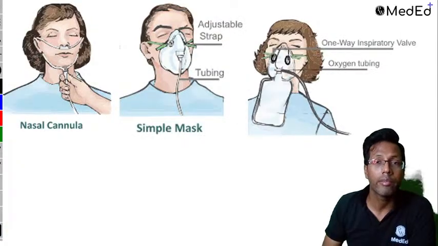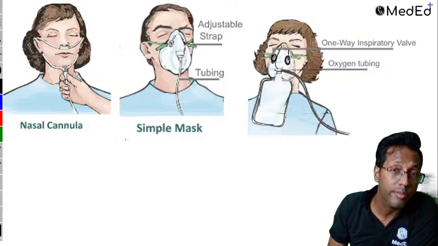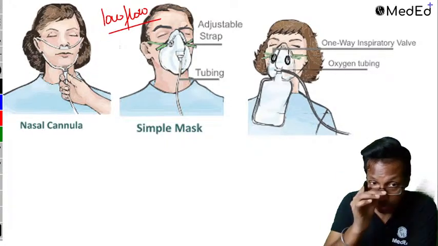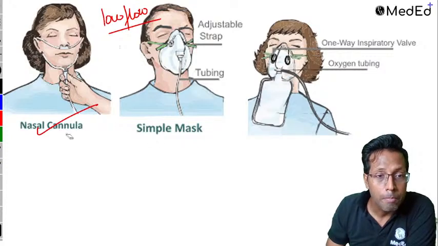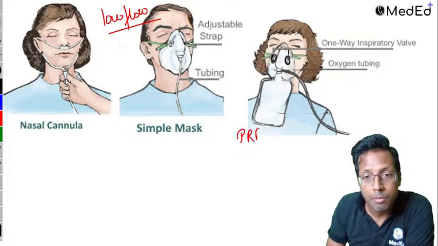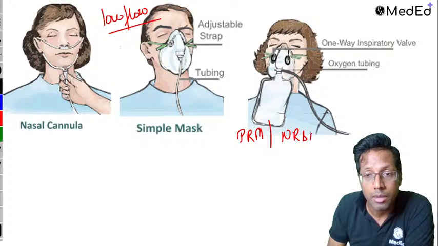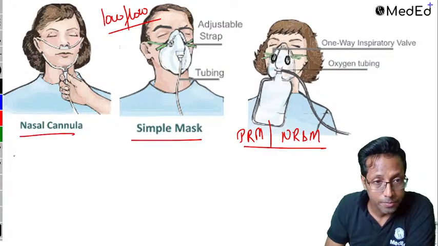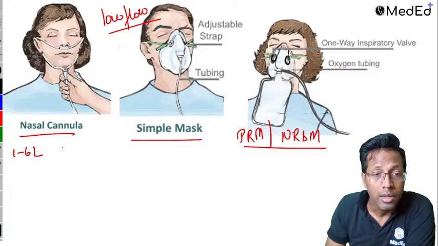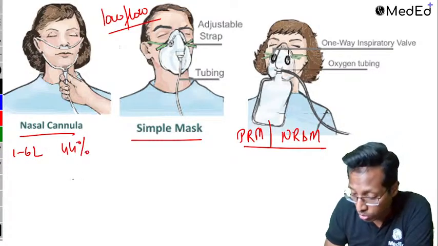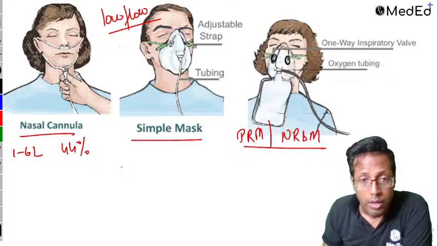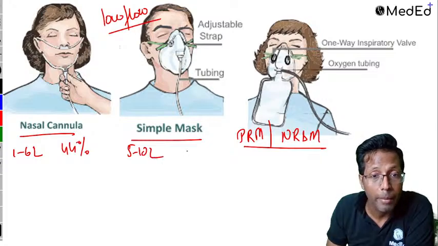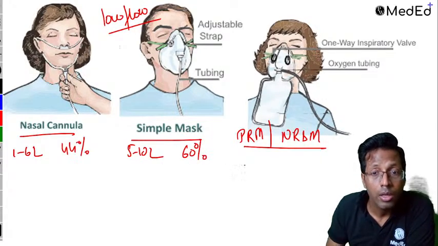Next question, we are discussing oxygen delivery devices. Remember, oxygen delivery devices are classified into 2 types, low flow and high flow. Low flow devices are basically your nasal cannula, simple face mask, partial rebreathing mask, or non-rebreathing mask. Nasal cannula normally works between 1 to 6 liters, and the maximum you get is 44% FiO2. The simple mask is called a Hudson mask. It works between 5 to 10 liters. The maximum you get is 60% FiO2.